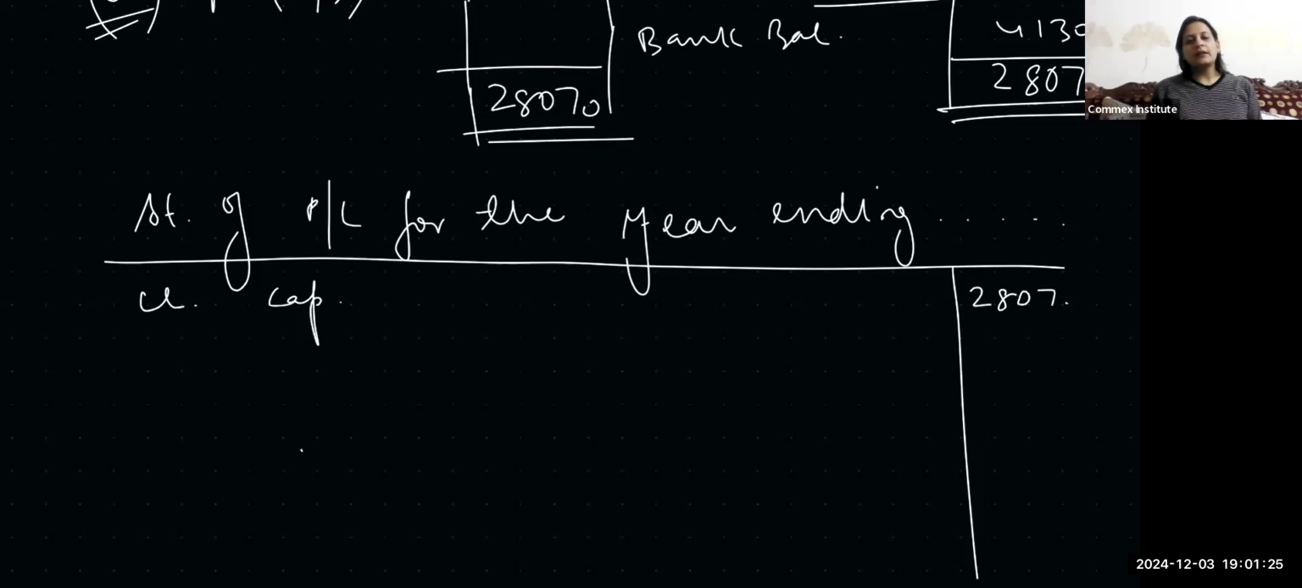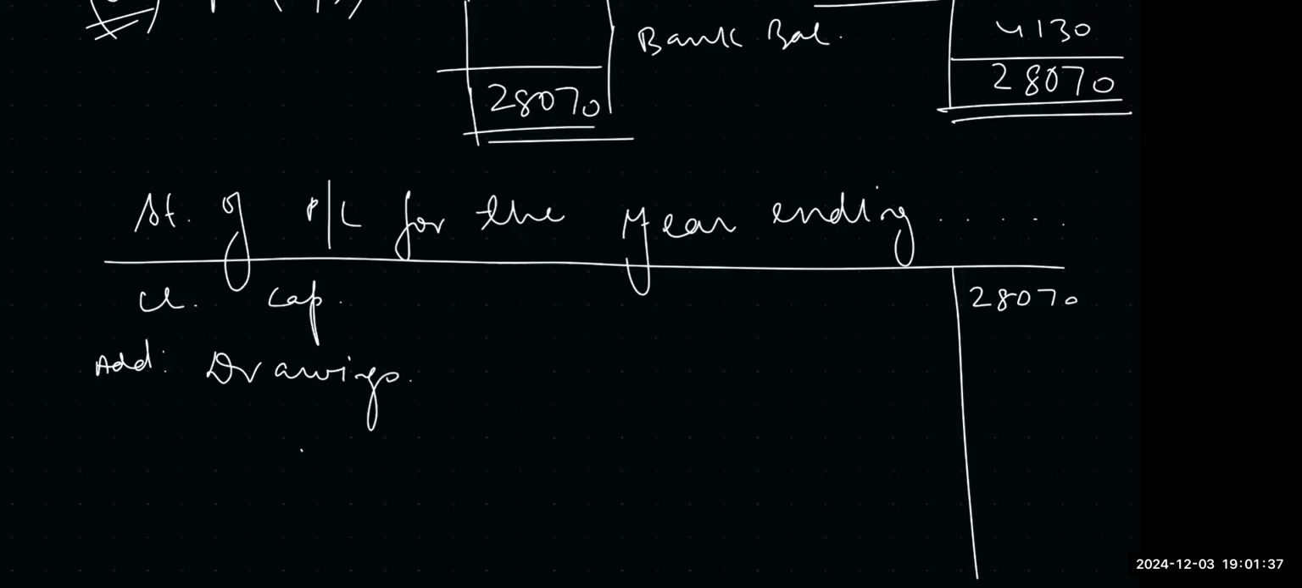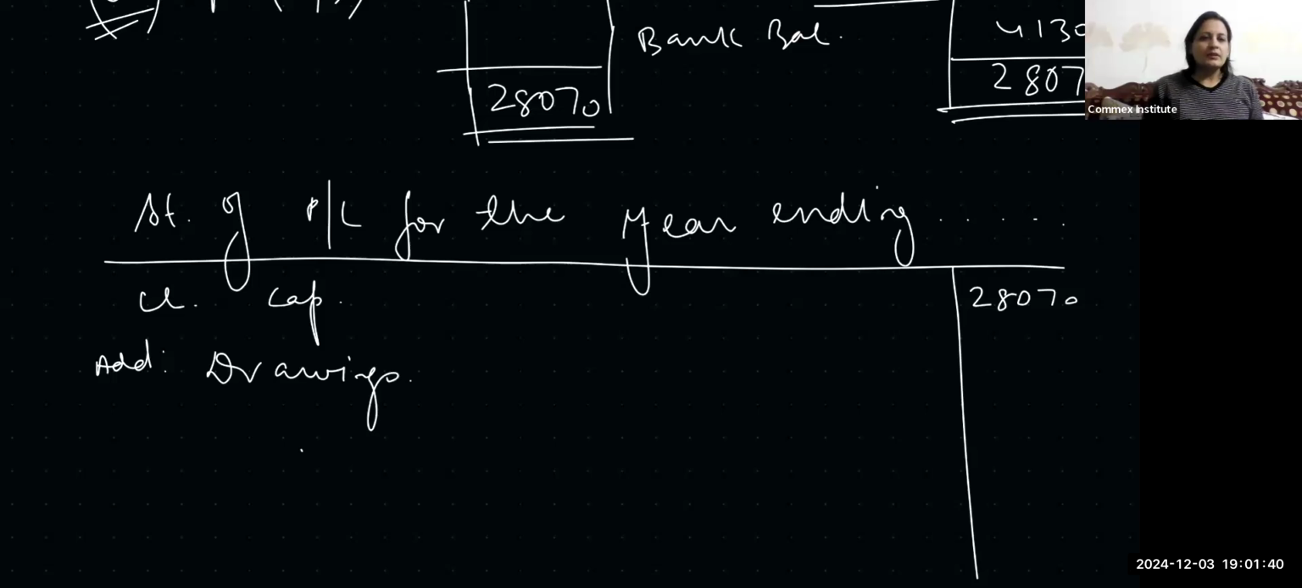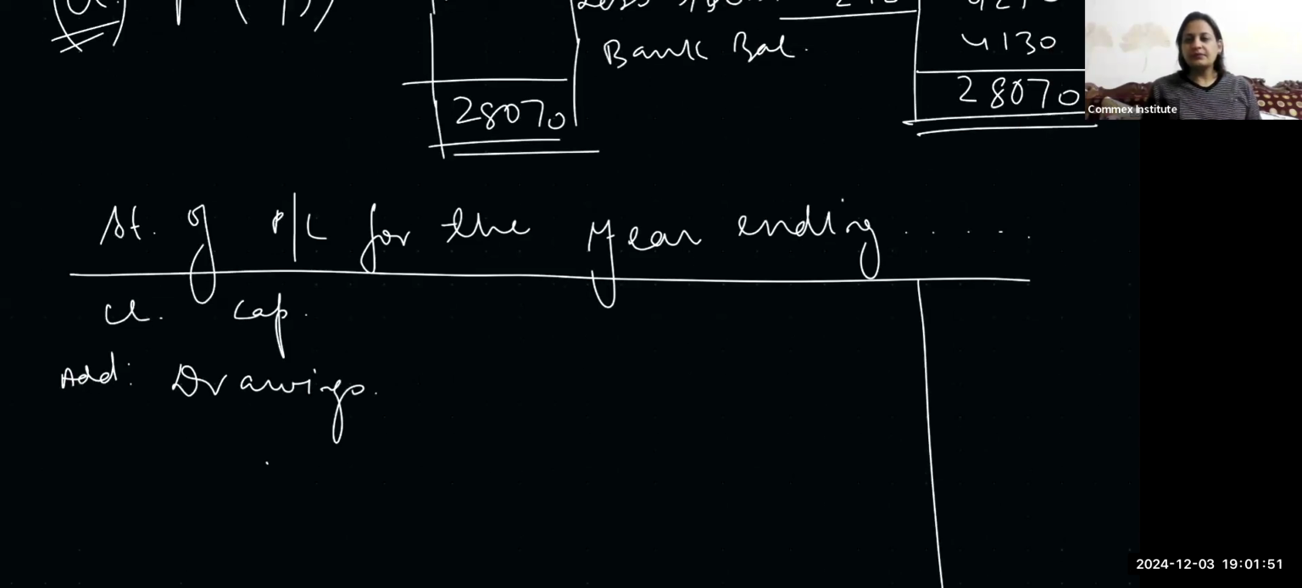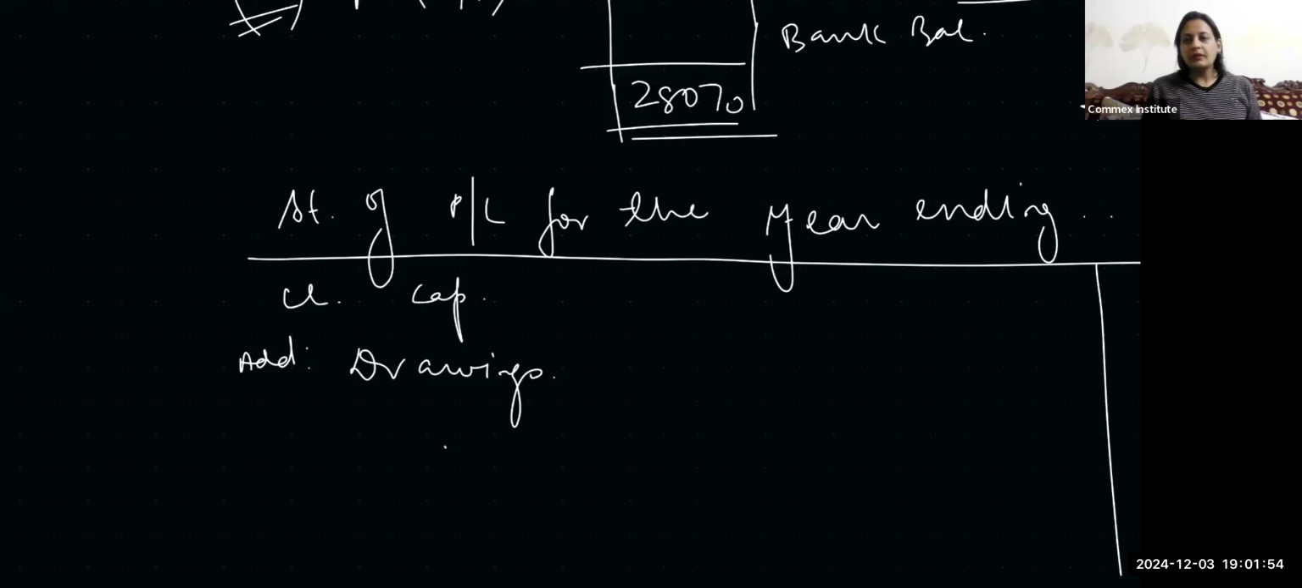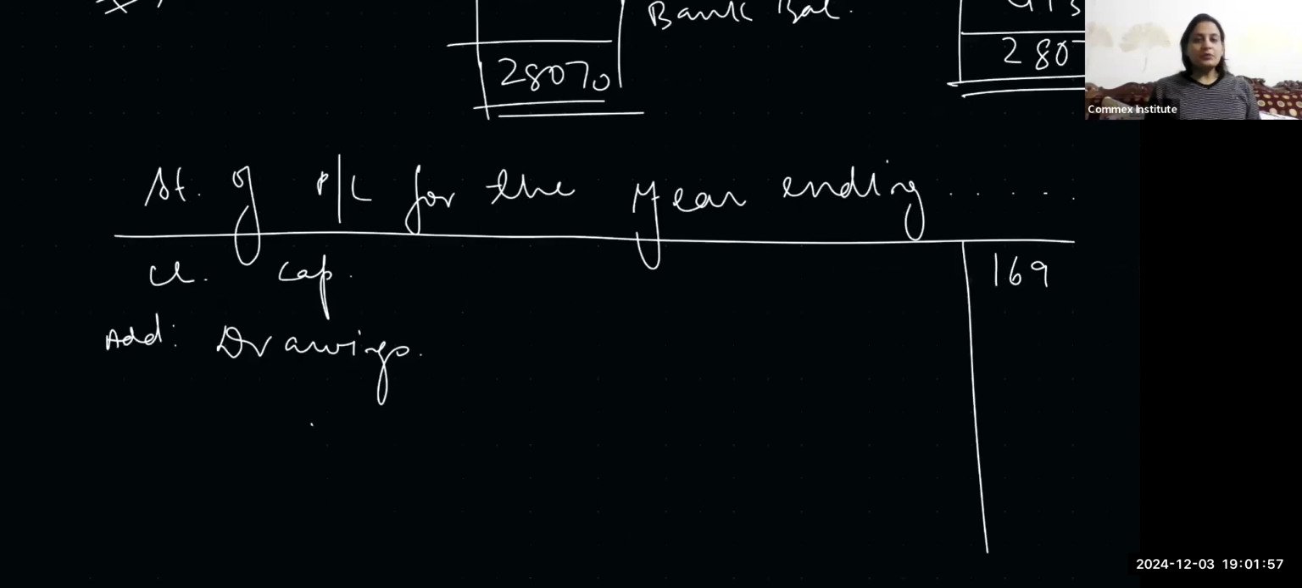To this, we add the drawings. The closing capital was 16,930. Sorry. Yes. I took the total. Our capital was 16,930. Drawings are 100 per week. So 100 into 52 weeks, 5,200. So 5,200 would be added.